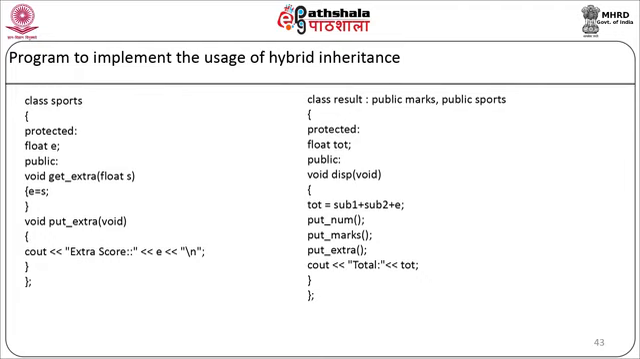In the public section, we are going to have a display function, void display. Here we are going to add all the marks and display it on the screen. So total will be equal to subject1 plus subject2 plus e. Then we are going to call the member functions putNumber, putMarks and putExtra, and then display on the screen cout total. And here our class will end.